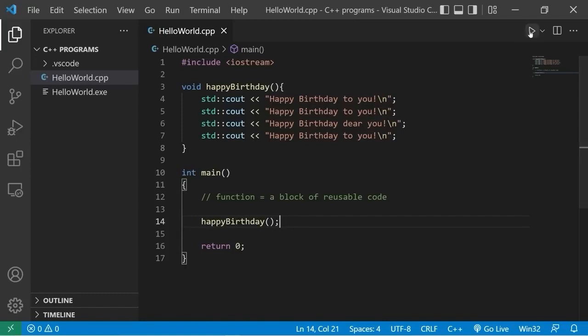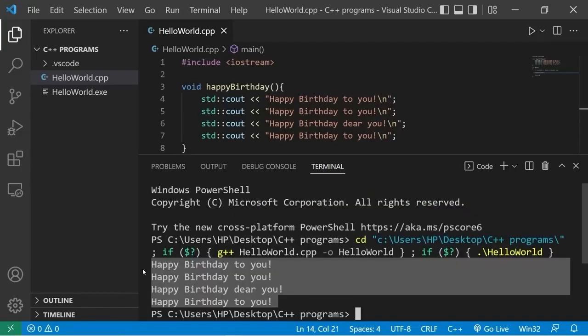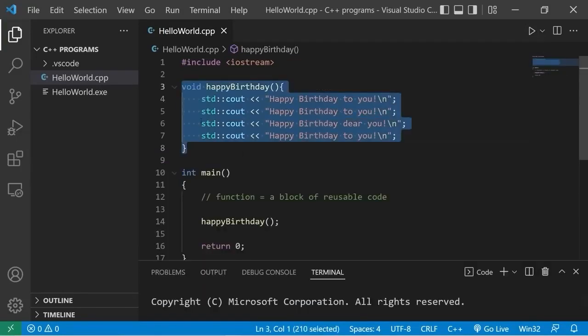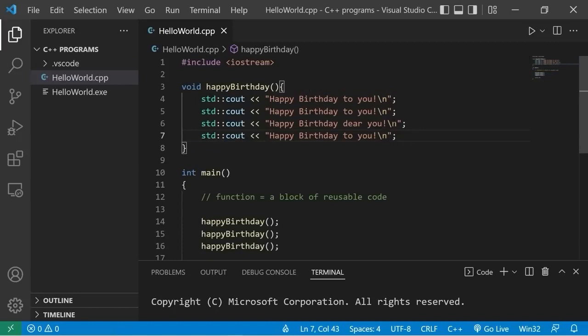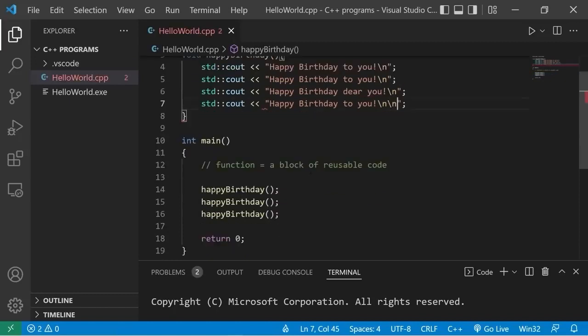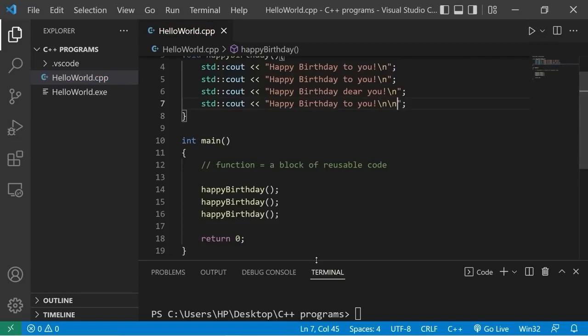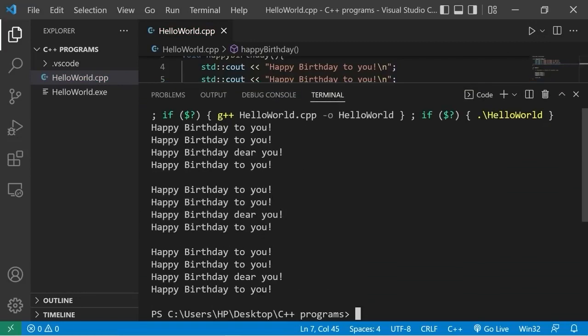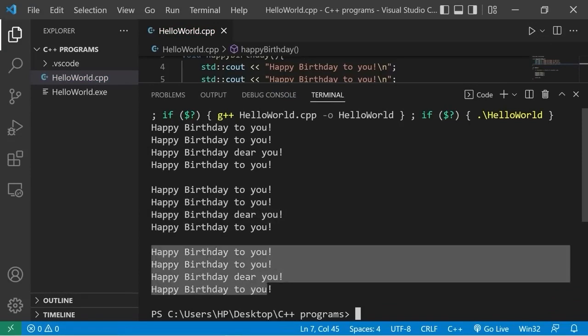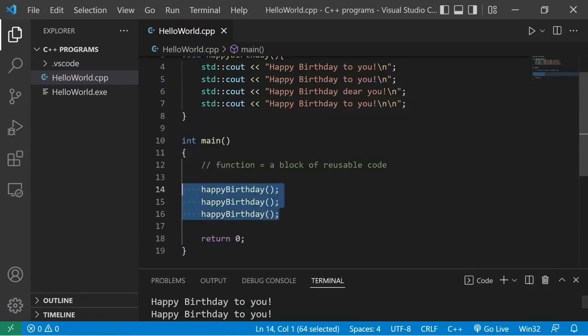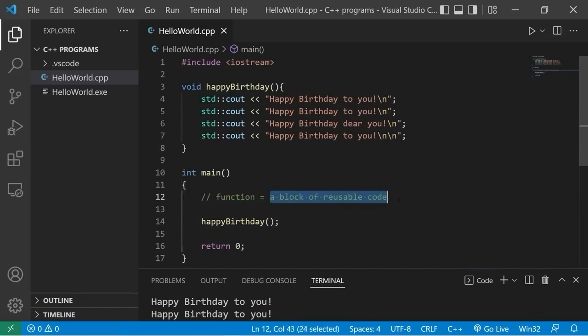So when I run this code, we have the lyrics to Happy Birthday. This function is reusable. I can call this function as many times as I want. I'll call this function 2 additional times. Just to separate these lyrics, I'm going to add an additional new line character. Okay, we now should have 3 verses of Happy Birthday. 1, 2, 3. That's because I called the function, well, 3 times. A function is just a block of reusable code.